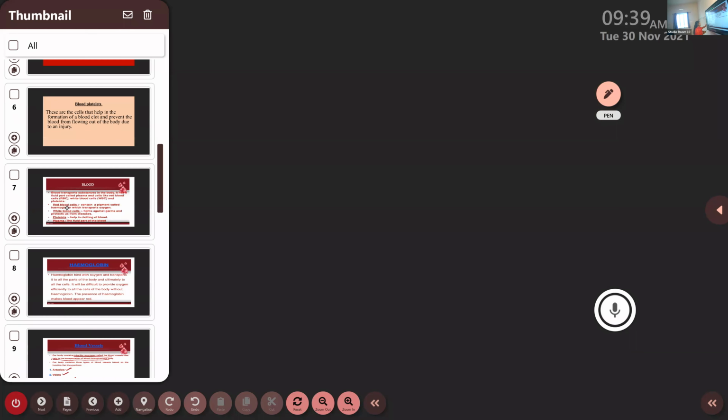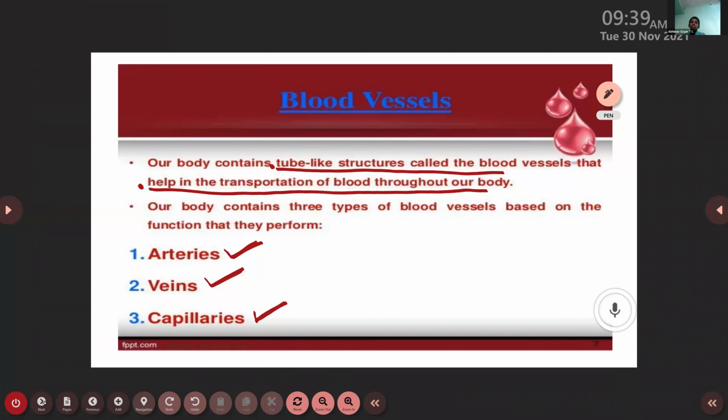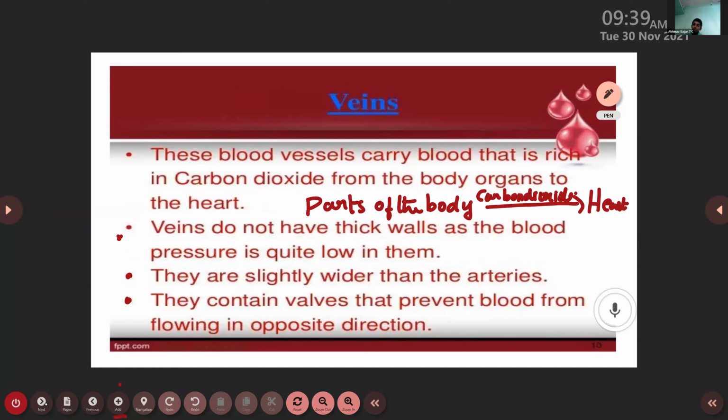Is it over? Yes, ma'am. Ma'am, last one. Veins contain valves that prevent the blood from flowing in the opposite direction. Ma'am, can you show that previously? Okay, ma'am. Thank you.